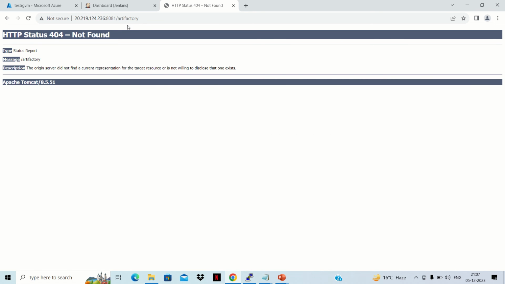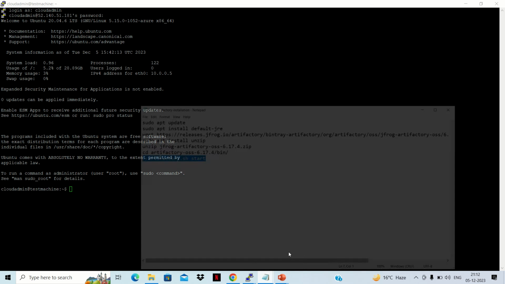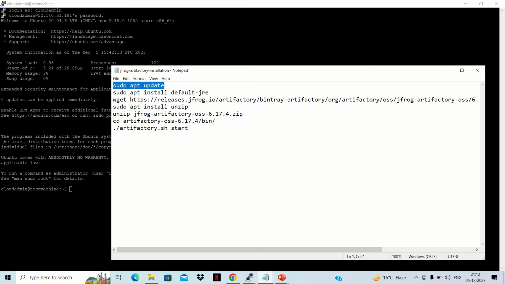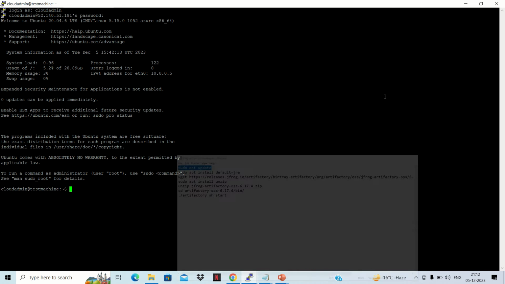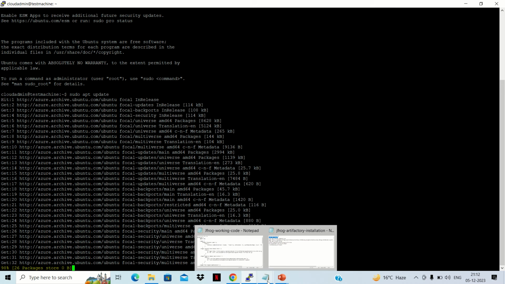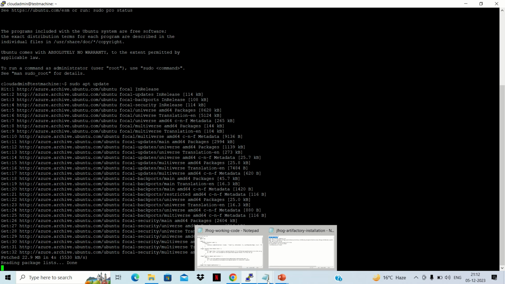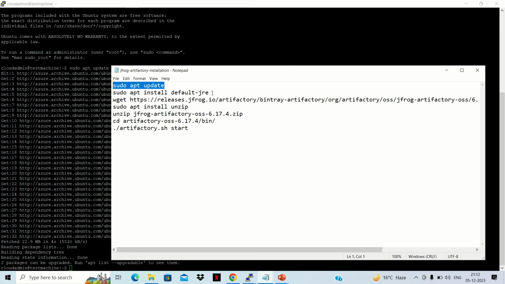Okay, so there might be some issue with it. So let me check. Okay guys, so there was some problem in that machine. So I have created one new machine on Azure and we'll be using this machine as a slave. So now let's install this particular Jfrog Artifactory on this new machine. There were some packages contradicting with Jenkins packages, so that's why it was not working on the same machine. Let's check whether this works on the new machine or not.